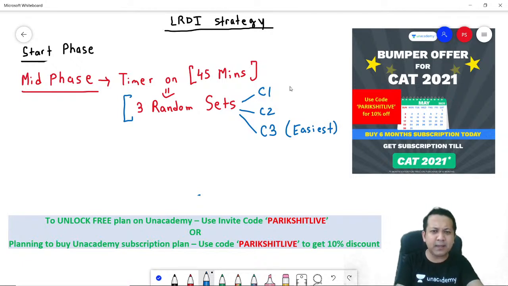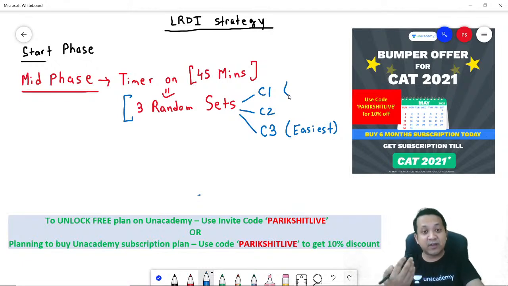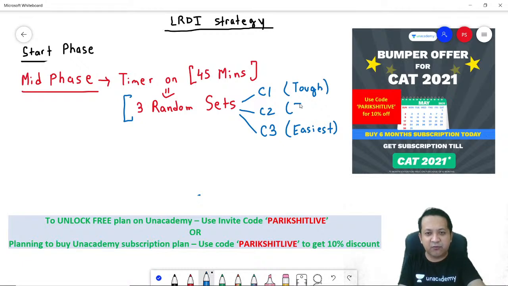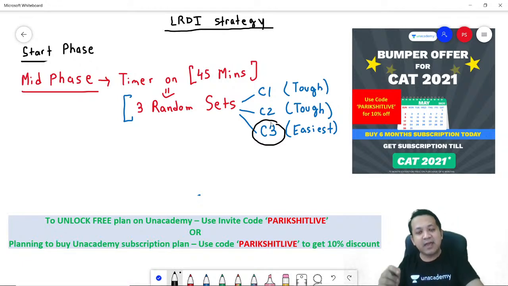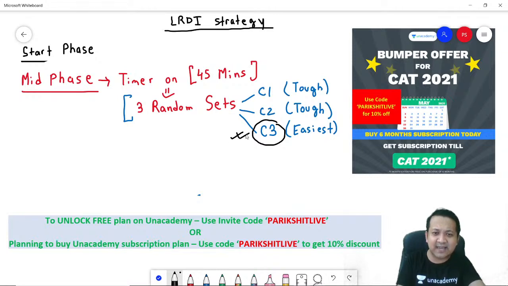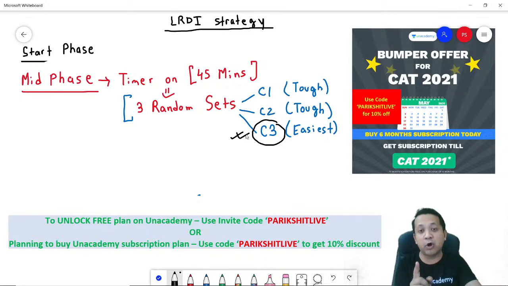Correct? Again I repeat, it needs to be random. You need not know which set is difficult and which set is easy. Let's say this one is a tough one and this one is a tough one. Trust me, many a time in the CAT, this is where students face a lot of difficulties. The difficulty is just that caselet 3, which was the easiest, is at the very last. Because I have not been able to solve the first 5 caselets, I have already been demotivated enough, and I might not even have enough time to come and solve the last caselet. That should not be the case with you on your exam day.